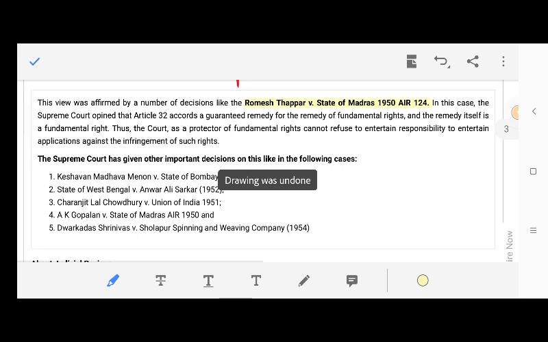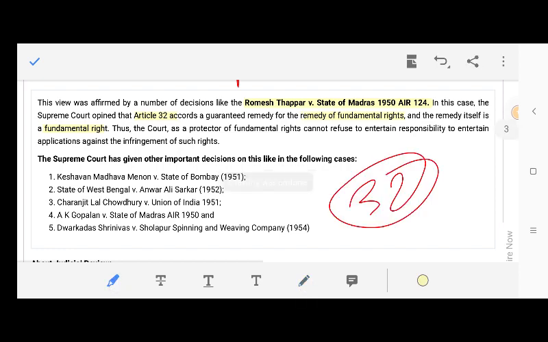In this case, the Supreme Court opined that Article 32 accords a guaranteed remedy for the enforcement of fundamental rights, and the remedy itself is a fundamental right. Article 32 itself is a fundamental right. This is an interesting thing, and you have read it in your constitutional law in your LLB first semester, right? It's nothing new for you. Thus, the court, as a protector of fundamental rights, cannot refuse to entertain applications against the infringement of such rights. Okay, done.